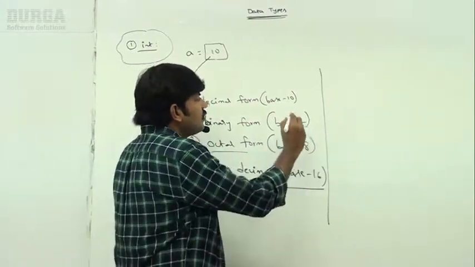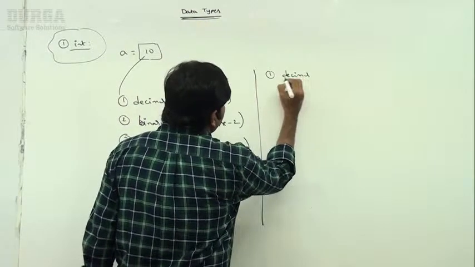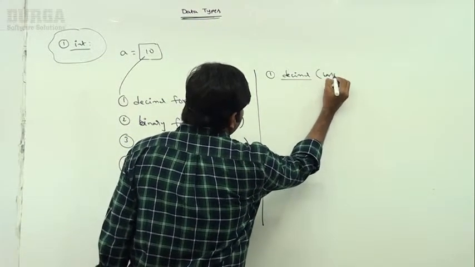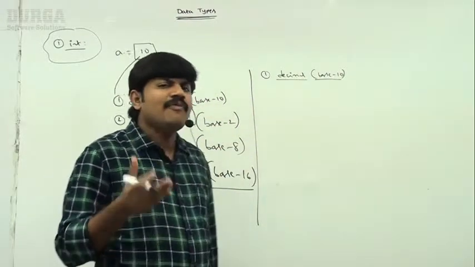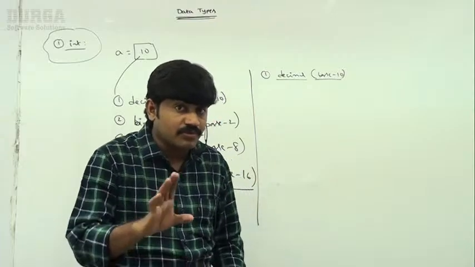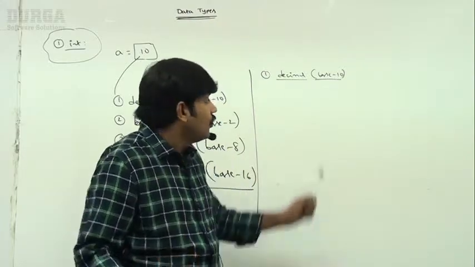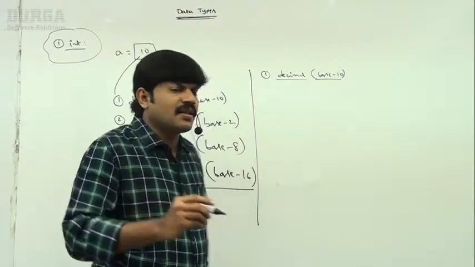First one, decimal form. Decimal form means base 10. This is the default number system we are using. We always talk about numbers with respect to base 10 only. Which digits are allowed?